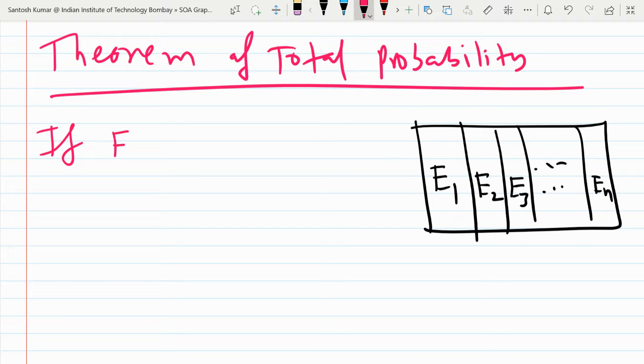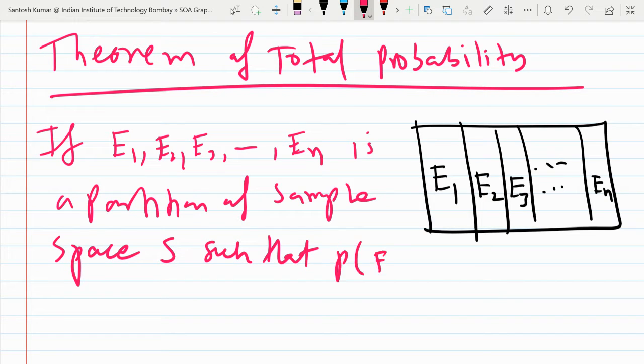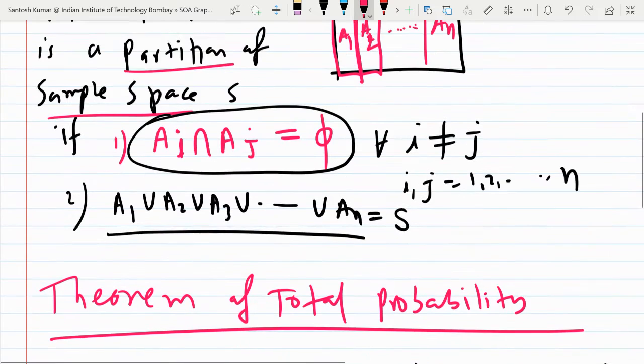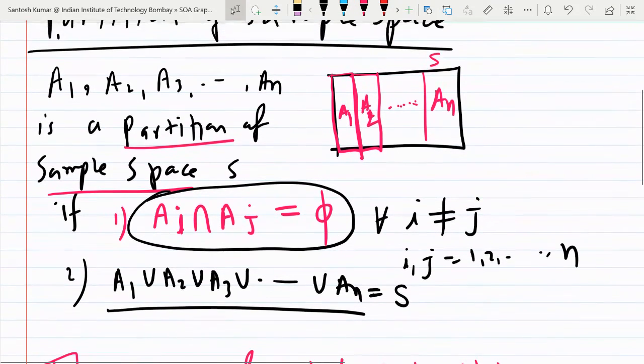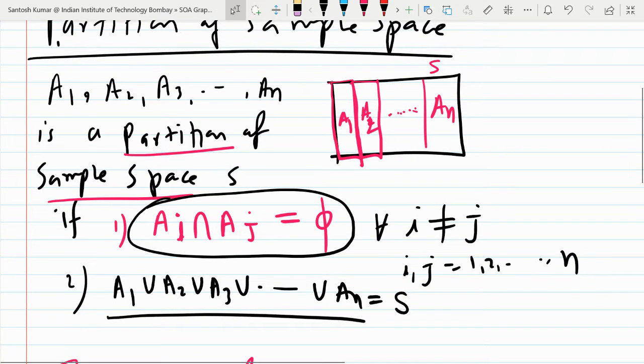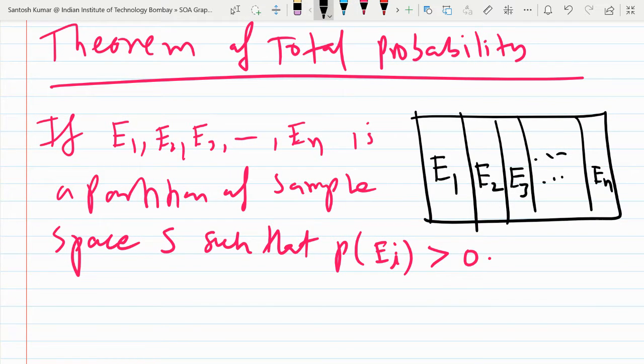So if E1, E2, E3, up to En is a partition of sample space S, such that all Ei are non-empty, or here we may write the probability of each Ei is more than 0.